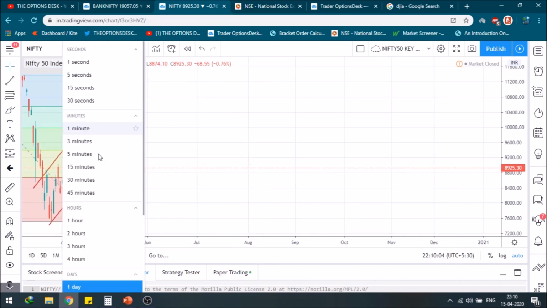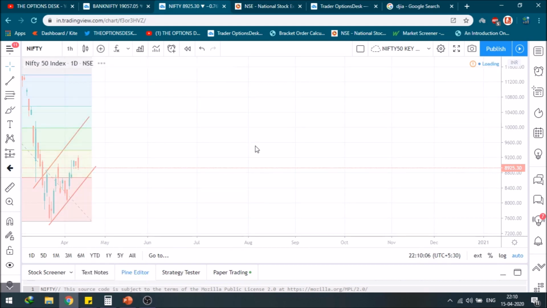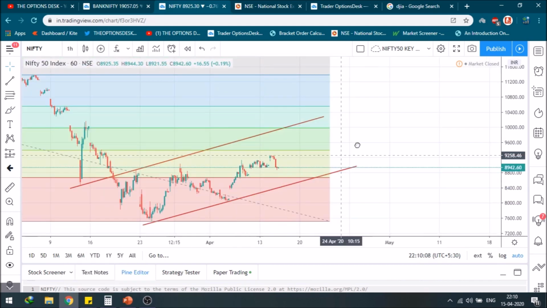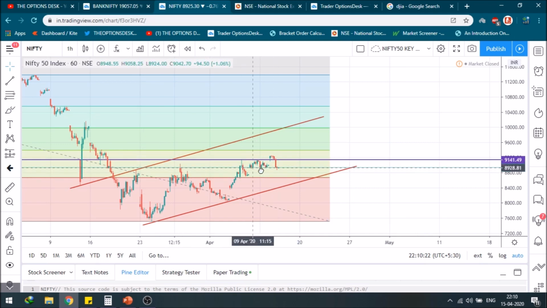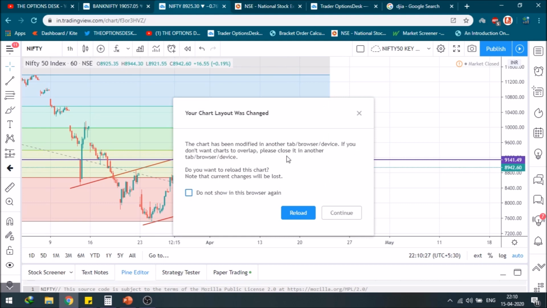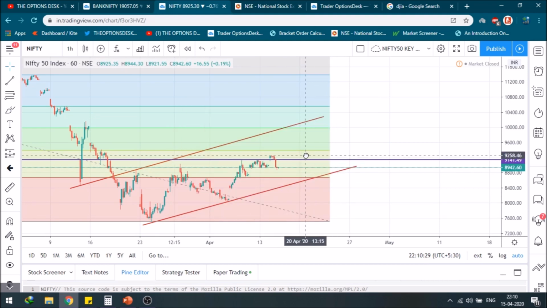Now let's shift to the smallest time frame, the 1 hour, and take it into the daily analysis. As you can see, I can take a risk in buying. There is a confirmation: I will only buy above 9269, but I can take a risky buy above 9140. Why would it be a risky buy? Because as you can see, this was the resistance zone around the previous day. This was the resistance zone the market could break, and it broke and went around 60 to 80 points, or I can say assume 100 or 120 points. So this would be my resistance level for Nifty 50 for 16th of April 2020, that is expiry.